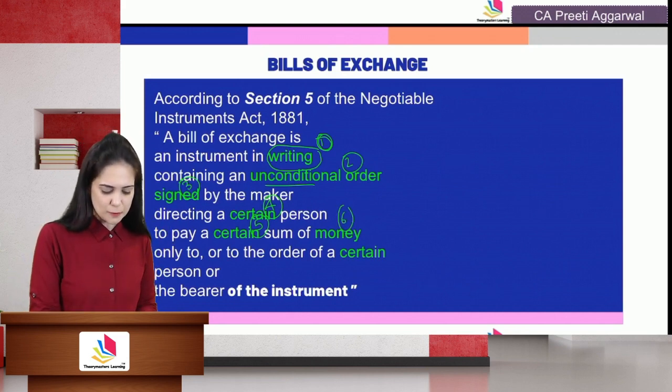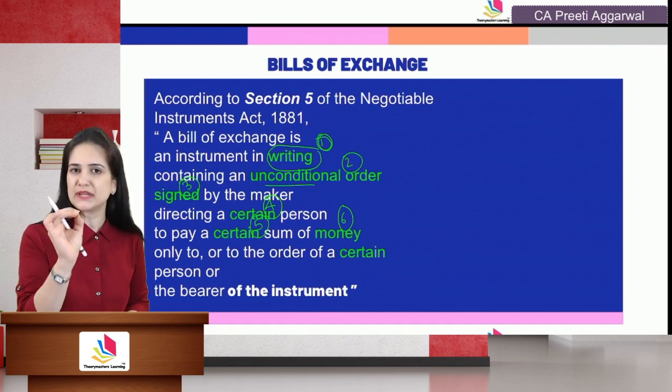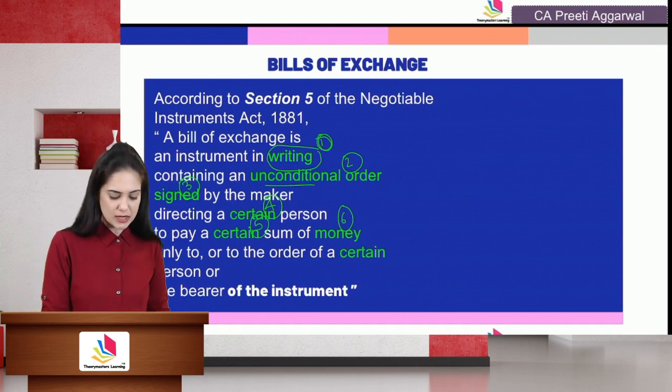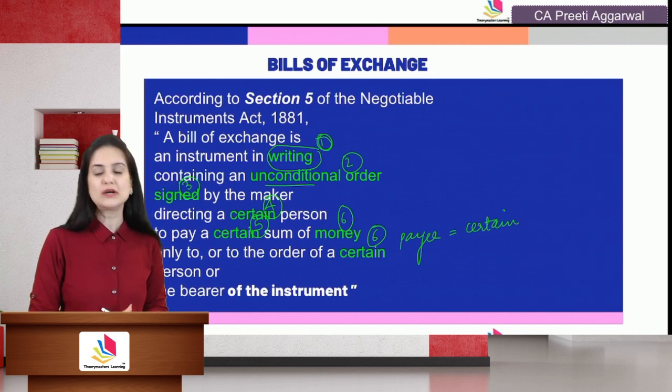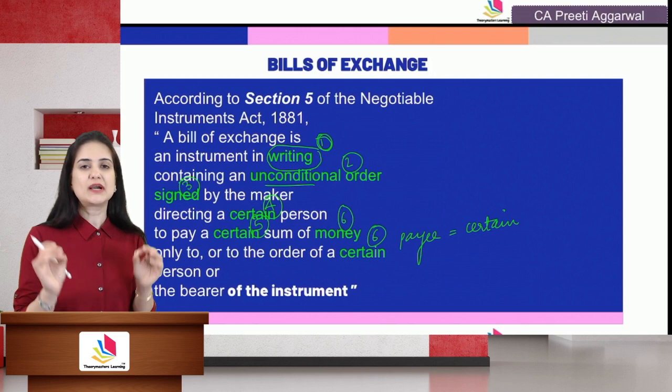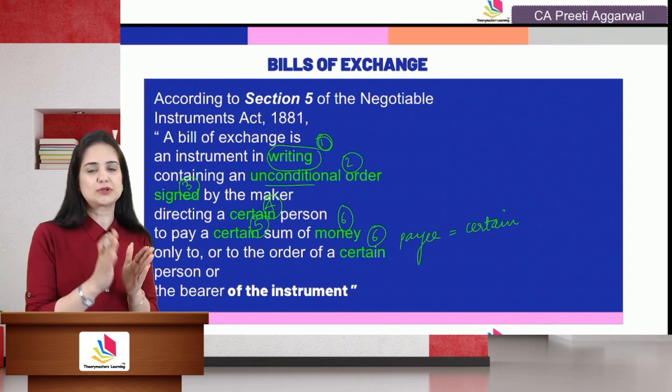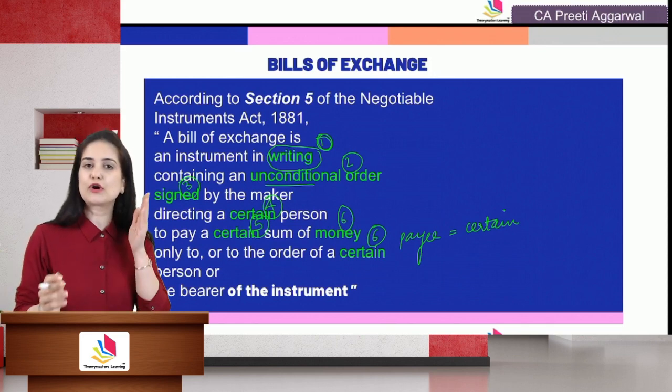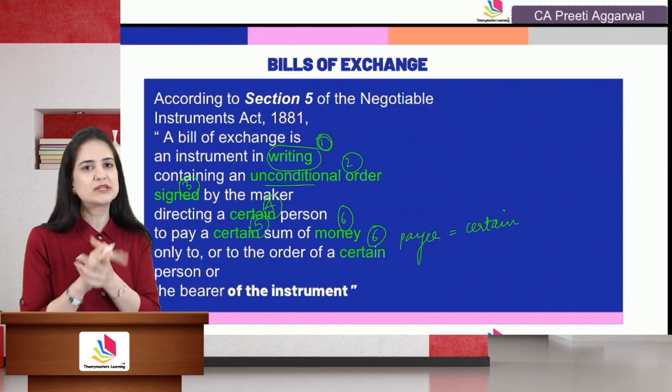It must be to pay a certain sum of money and money only, nothing in kind. Only to, or to the order of, a certain person. It means that the payee must be certain, or to the bearer of the instrument. If you are making a bearer bill of exchange, it should contain the time also. You cannot have bearer and on demand words together.